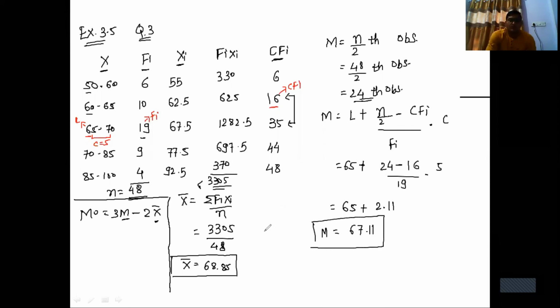Now we have to put the step 1 and step 2 values in this formula.